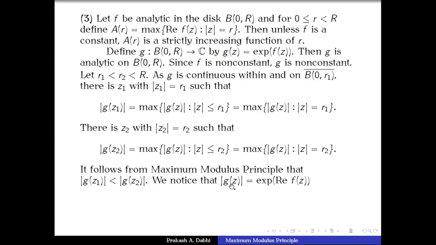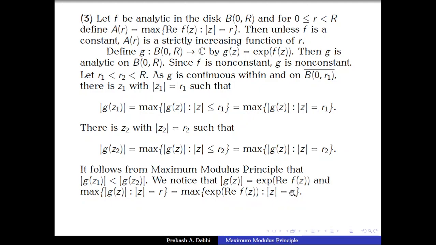Okay, we note that the modulus of g(z) is nothing but exponential of the real part of f(z), and so the maximum of the modulus of g(z), taken over modulus of z equal to r, is the same as the maximum of exponential of the real part of f(z).